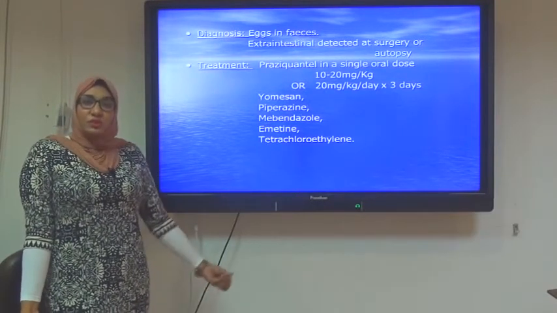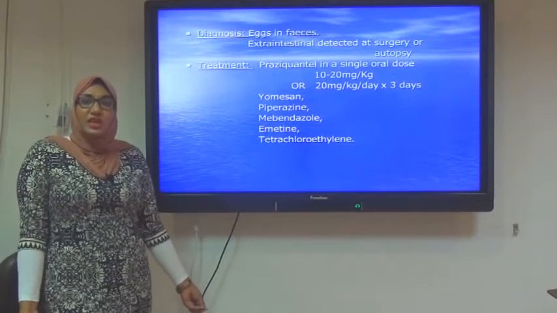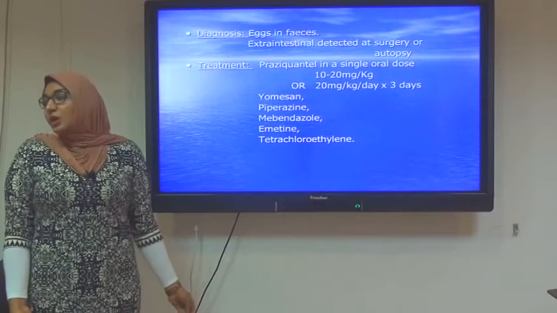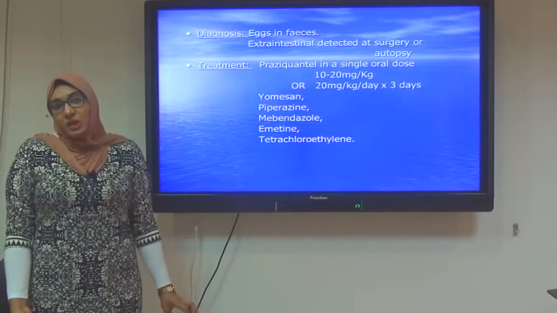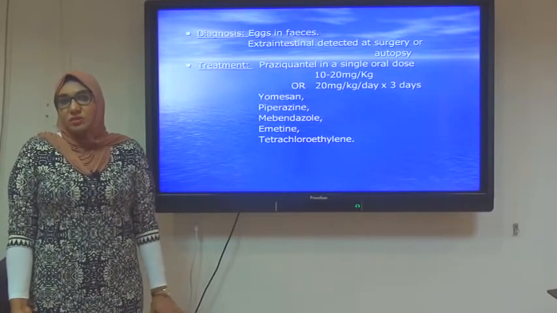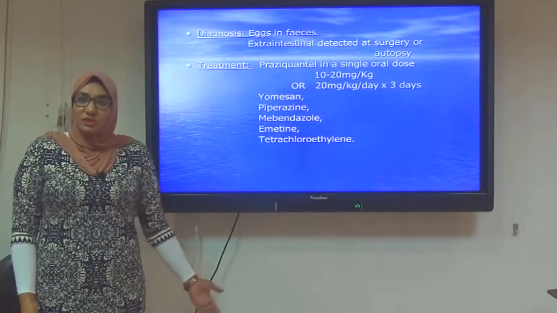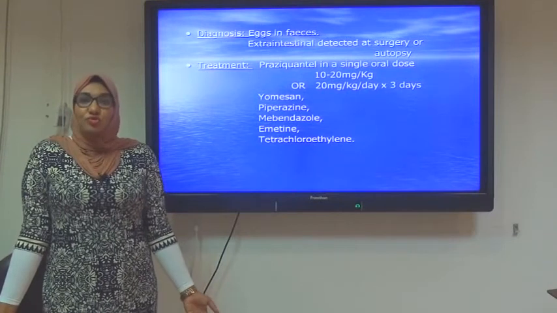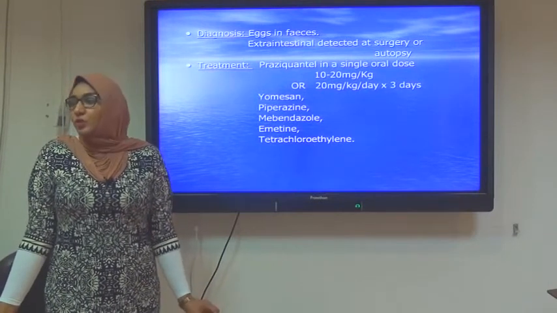If I want to discover or diagnose the ectopic form or extra-intestinal form, maybe I take a biopsy or autopsy, because I'll never take a biopsy from the heart. The patient must be dead to take a biopsy. I find in these tissues a granuloma induced by the egg of heterophyes.